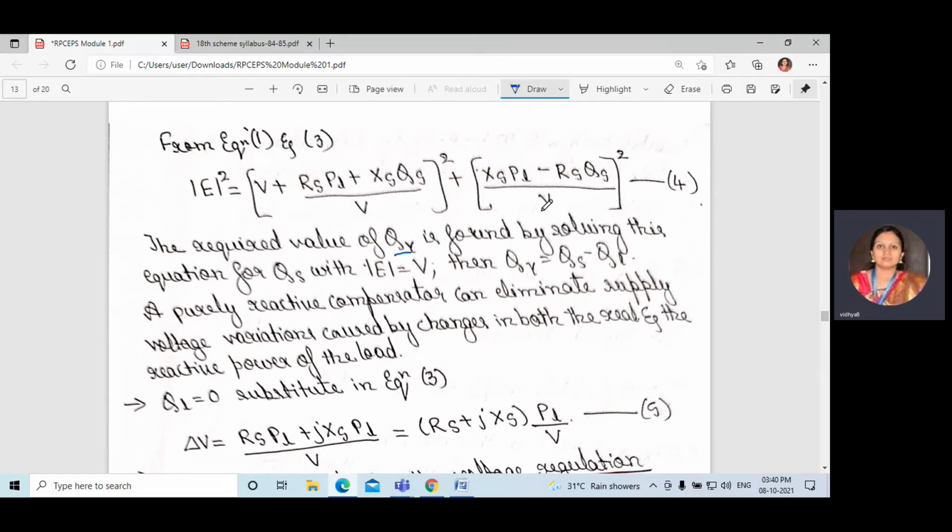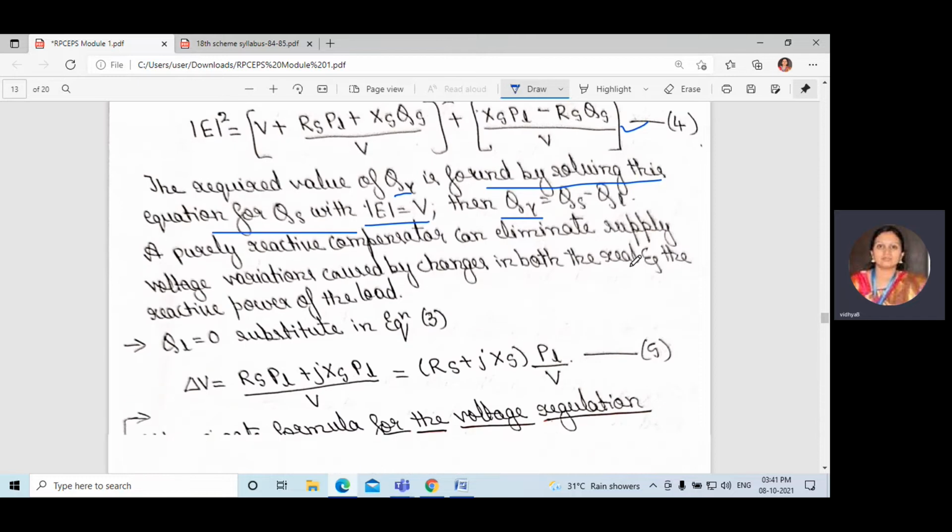We need the value of QI. How can we find it? If E equals V, then we can find QI. The required value of QI is found by solving this equation for QS with E equals V, then QI is equal to QS minus QL.